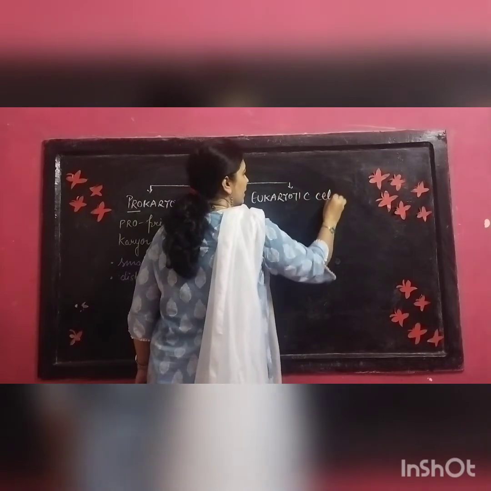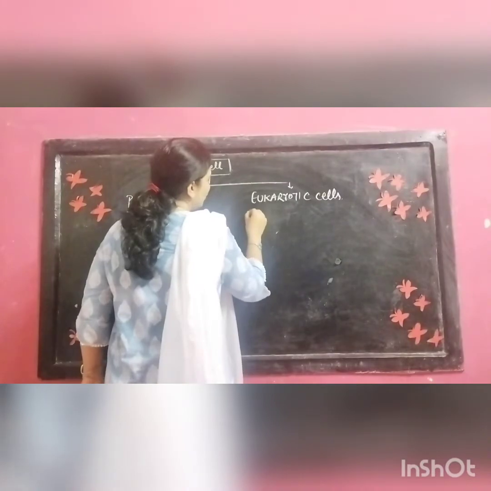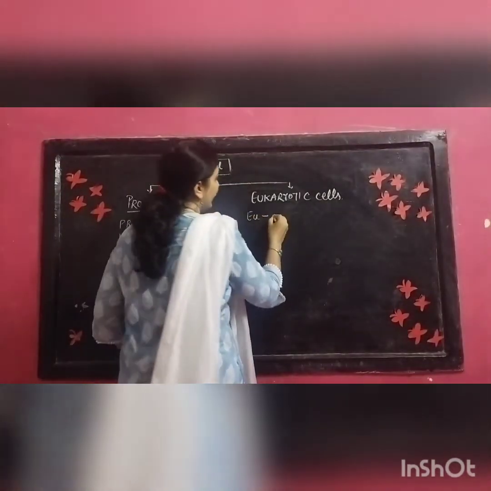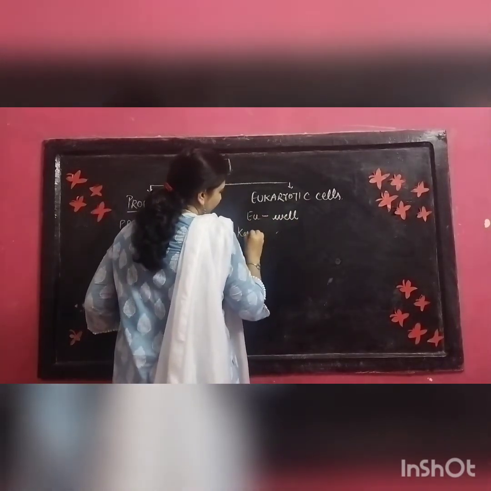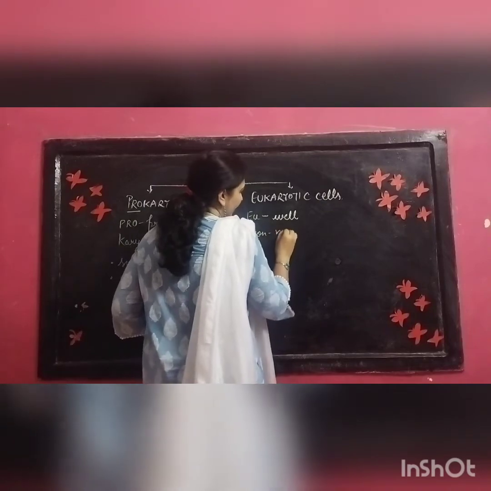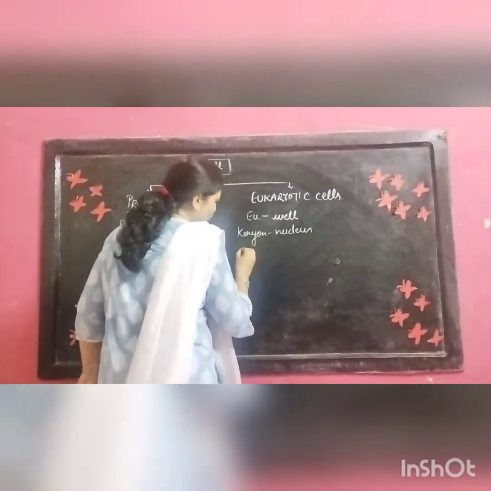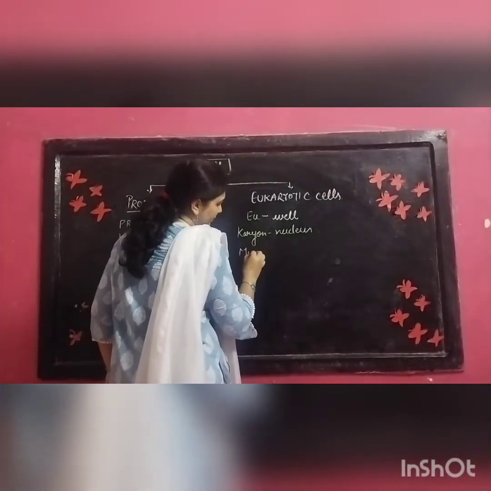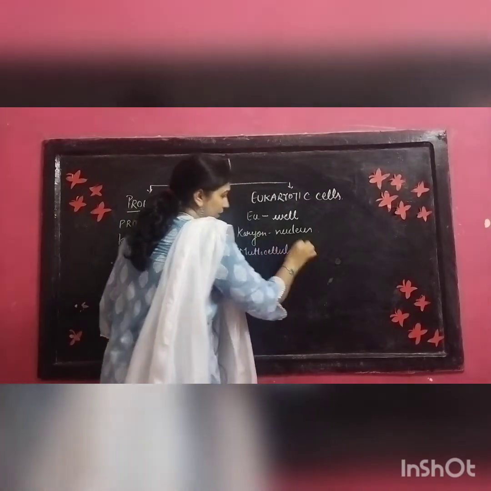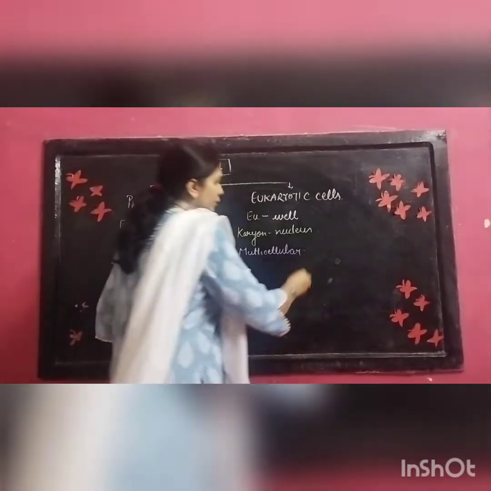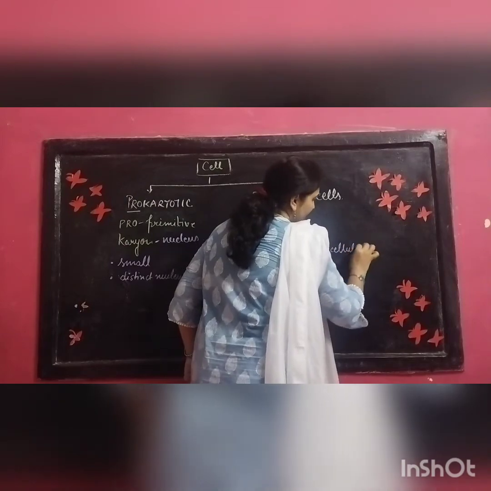Eukaryotic cells are basically bigger in size. U means well, so they have a well developed nucleus. As you know that karyon means nucleus, so they have a well defined nucleus. Okay, they are bigger in size. Most of the multicellular organisms have these cells, right? But if you say only multicellular, no. Unicellular organisms are also carrying these cells.